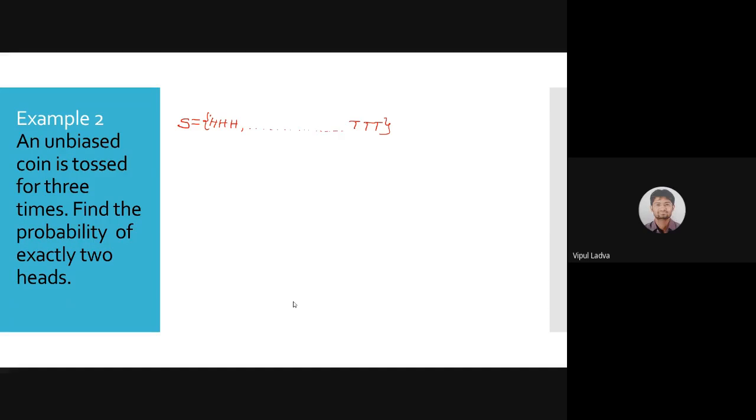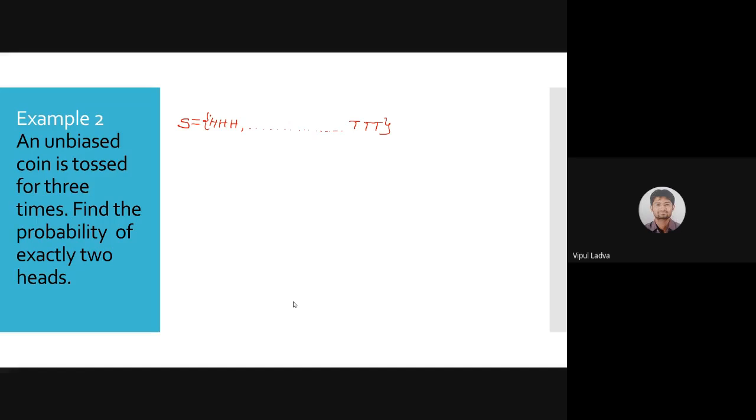An unbiased coin is tossed 3 times. Find the probability of exactly 2 heads. Now we are tossing a coin thrice, and we need to find the probability of getting exactly 2 heads, not more than 2, not less than 2.